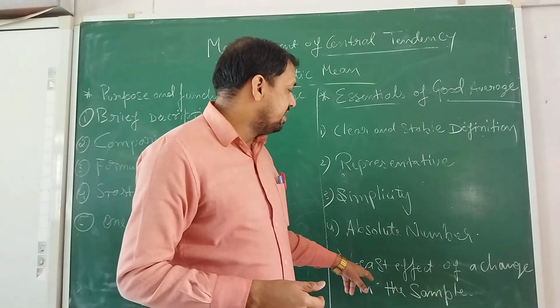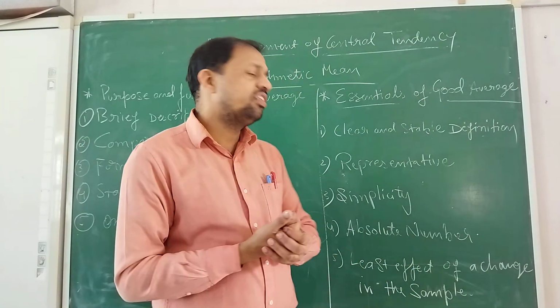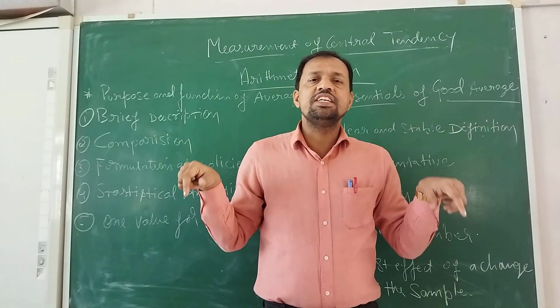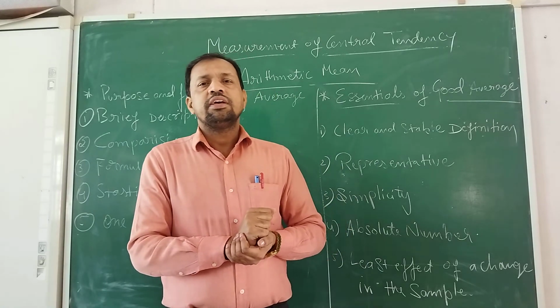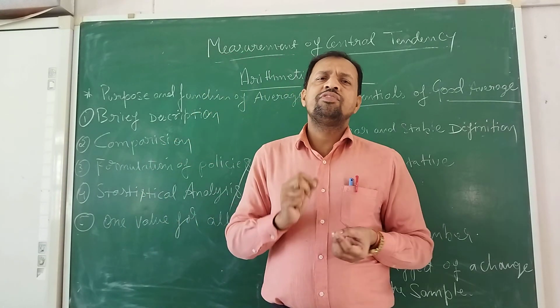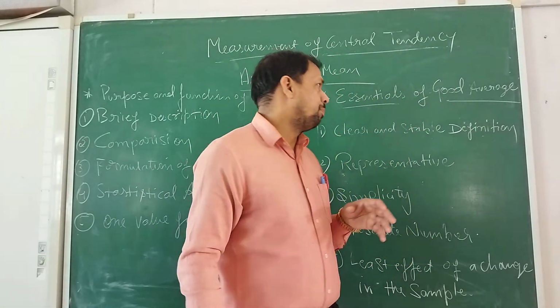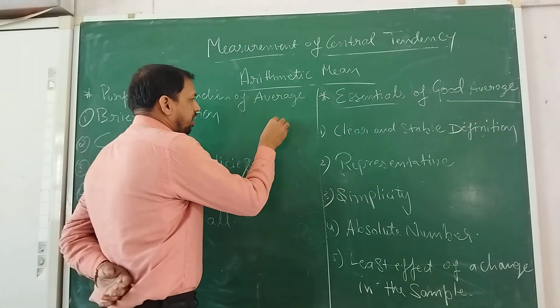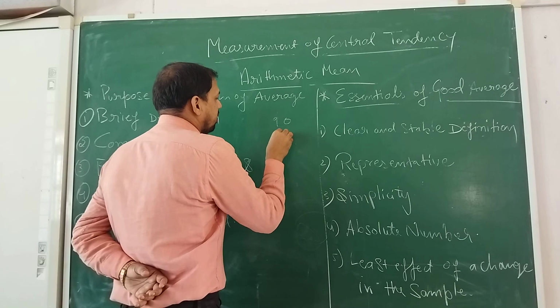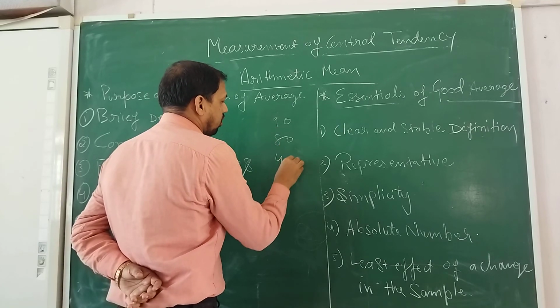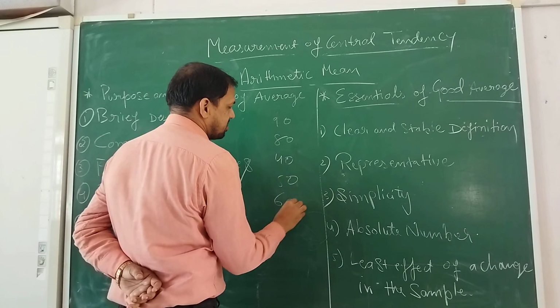Next one is least effect of a change in the sample. Suppose in the series or in the data any slight change takes place, it should not affect the entire average. For example, take the marks of a student: 90, 80, 40, 50, 60.